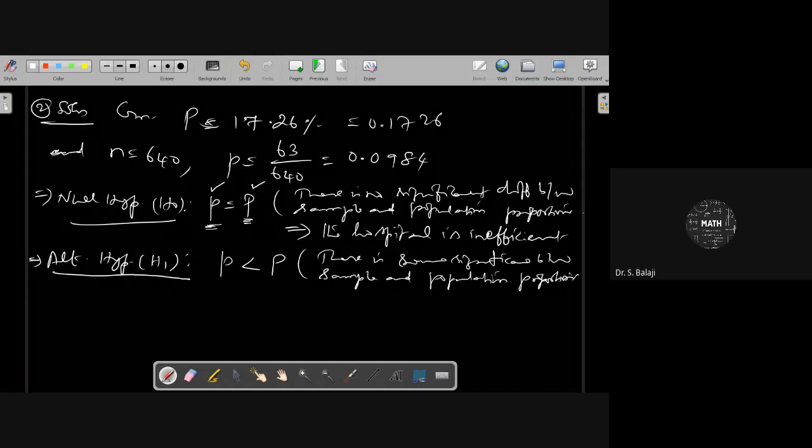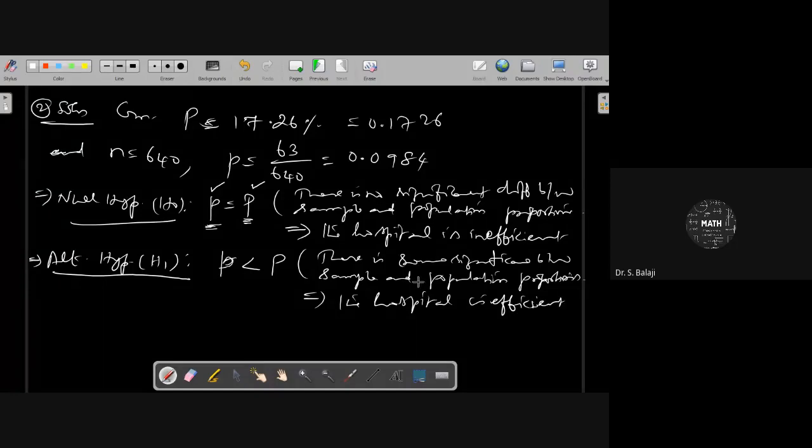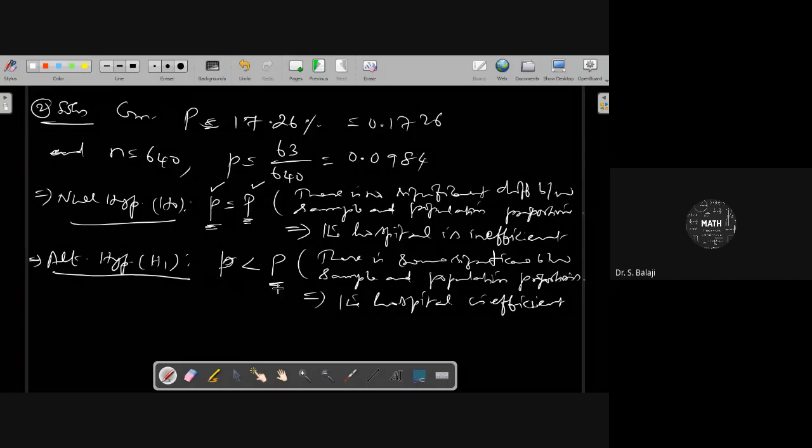Now, based on this idea, what is the conclusion about the hospital? Efficient, sir. The hospital is efficient, because the fatality rate is less than the general belief of the fatality rate after admission into the hospital.